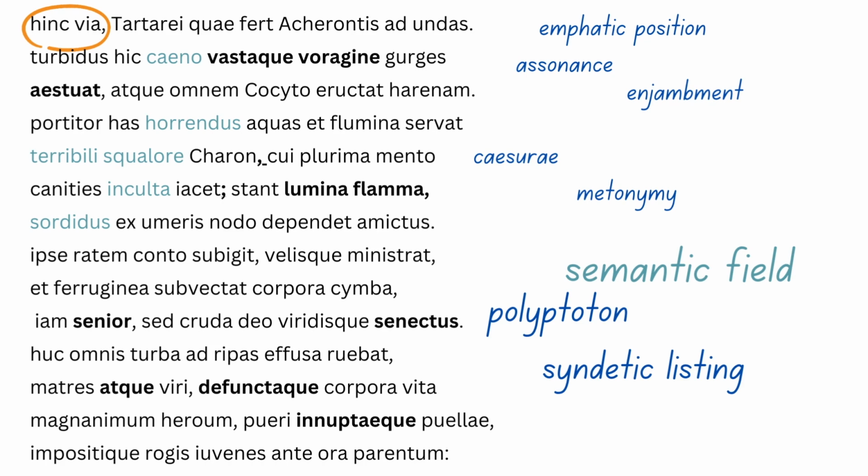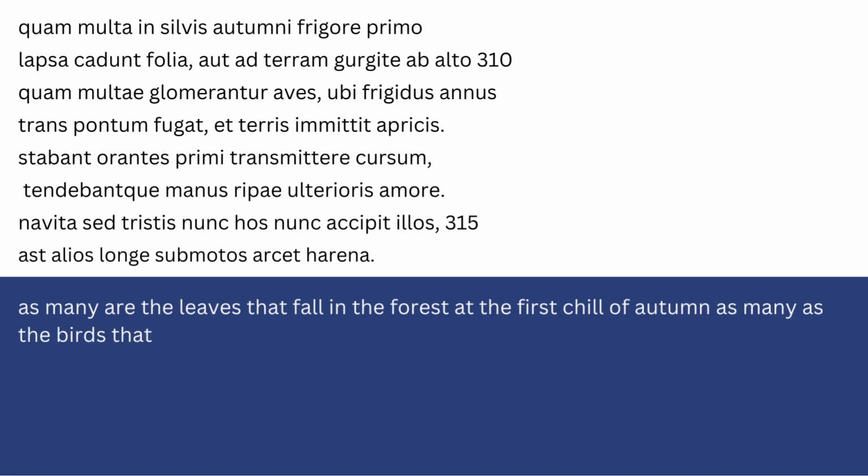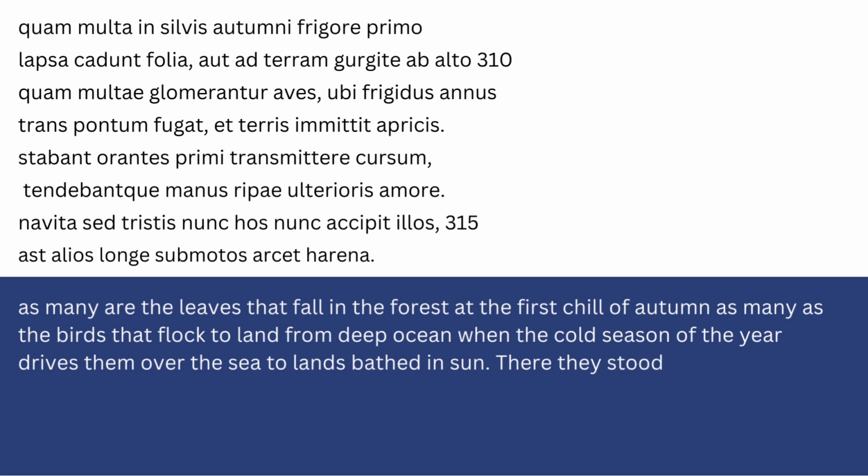And this is possibly the way that Virgil's audience would imagine death after the civil wars in Rome, so the abundance of dead. Matres atque viri defunctaque corpora vitae. As many are the leaves that fall in the forest at the first chill of autumn, as many the birds that flock to the land from deep ocean when the cold season of the year drives them over the sea to lands bathed in sun.